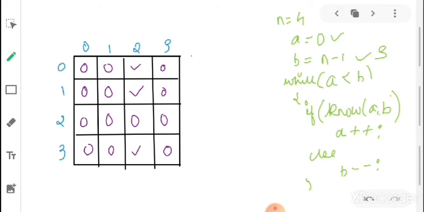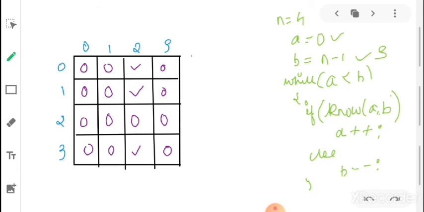If A knows B, we'll increment A, and if A doesn't know B, we'll decrement B. This operation will help us find our potential candidate. Then we'll check all the remaining rows and columns, as we did in the previous approach, and if they turn out to be all 0s and all 1s, we can say that this will be a celebrity. So let's analyze this approach.